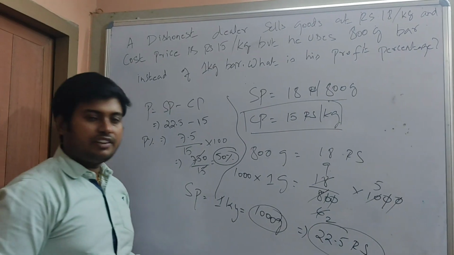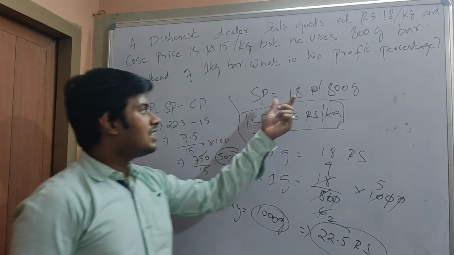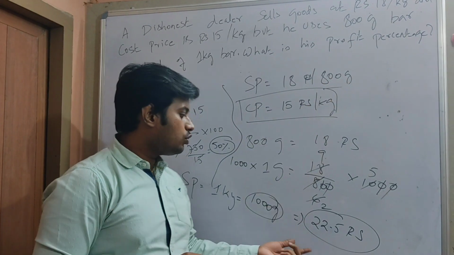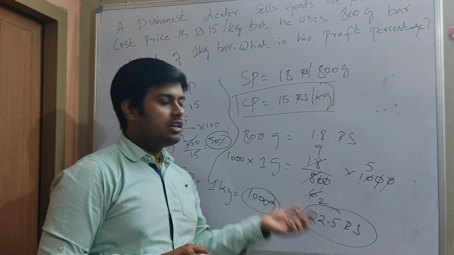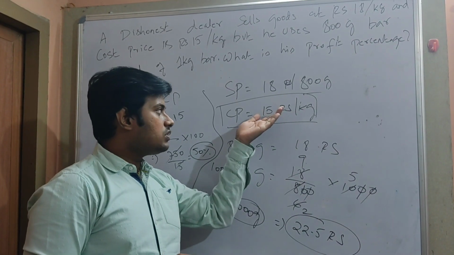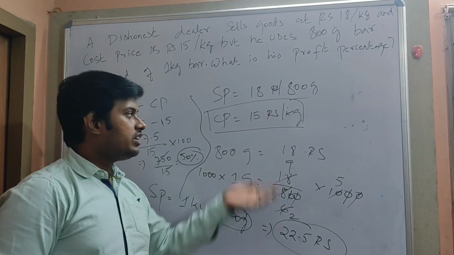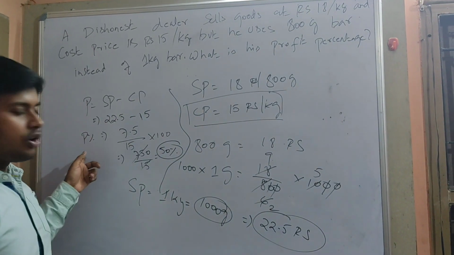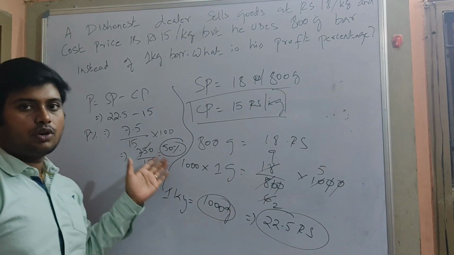Have you understood the process, everyone? So the simple thing you have to do is, the SP value would be given for some 800 or 700 grams, convert it to the respective 1000 grams. Then if the value is greater than your cost price, that's called profit. If the value is lesser than the CP, that's called loss. You can calculate profit or loss percentage easily using the basic profit and loss concept.